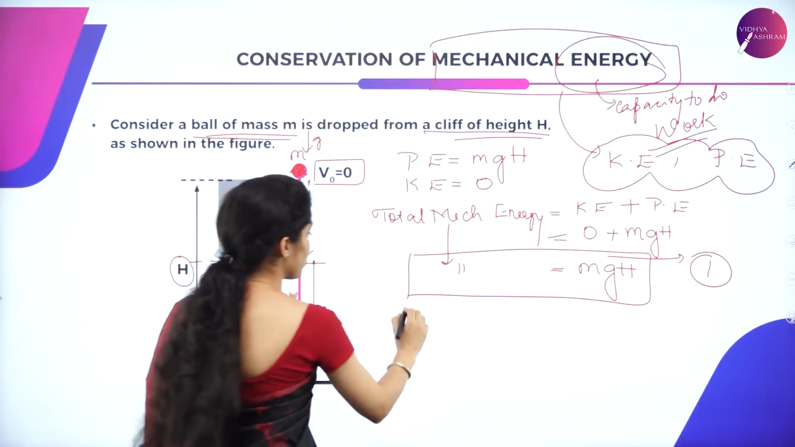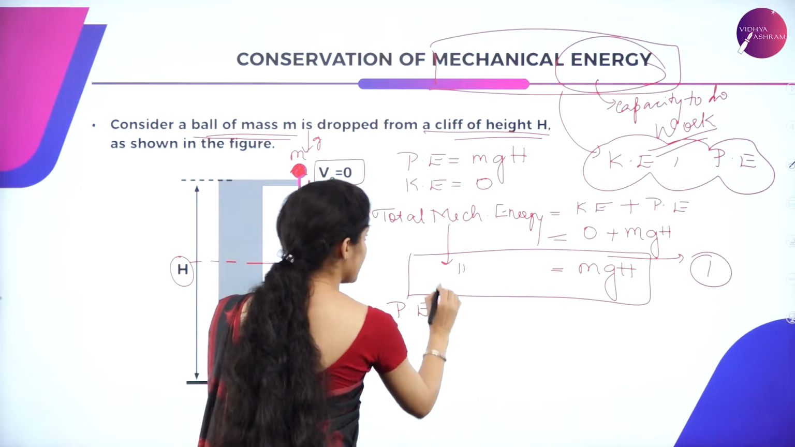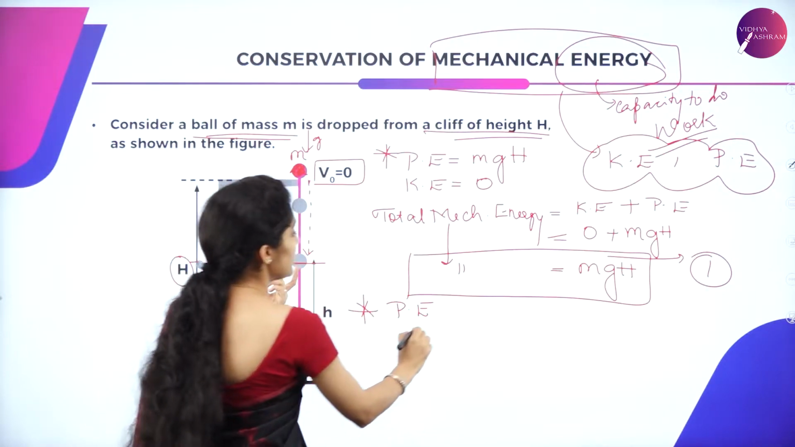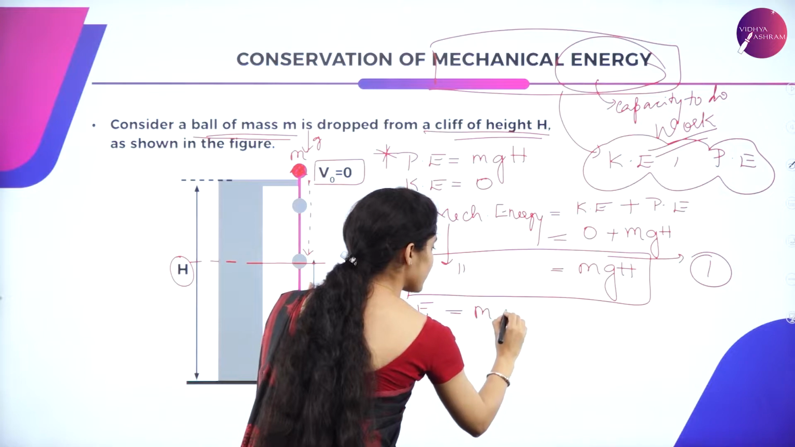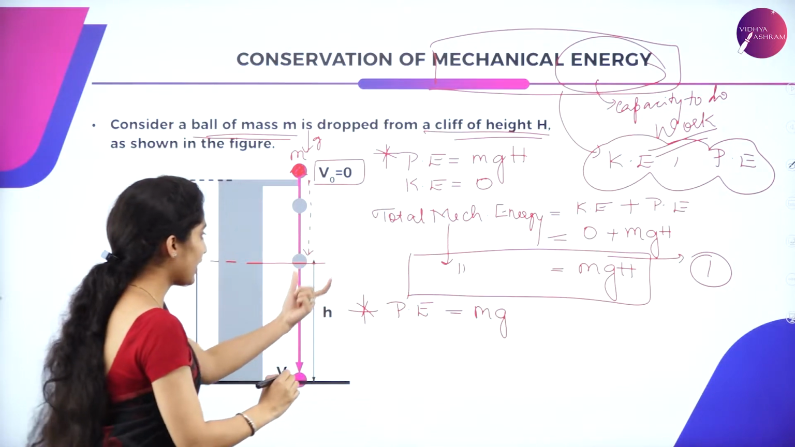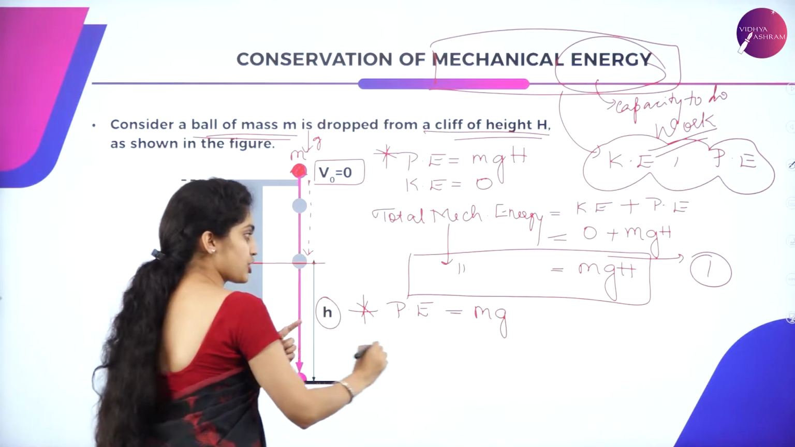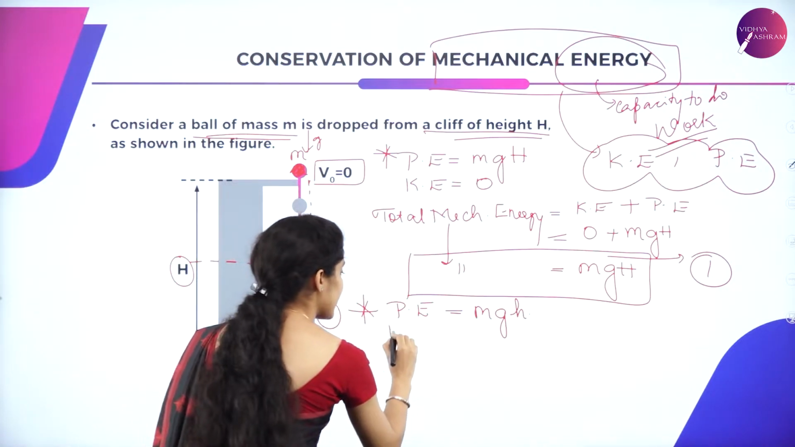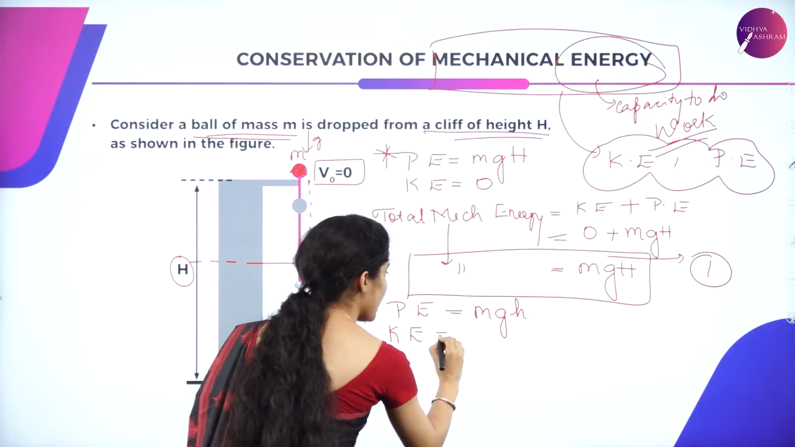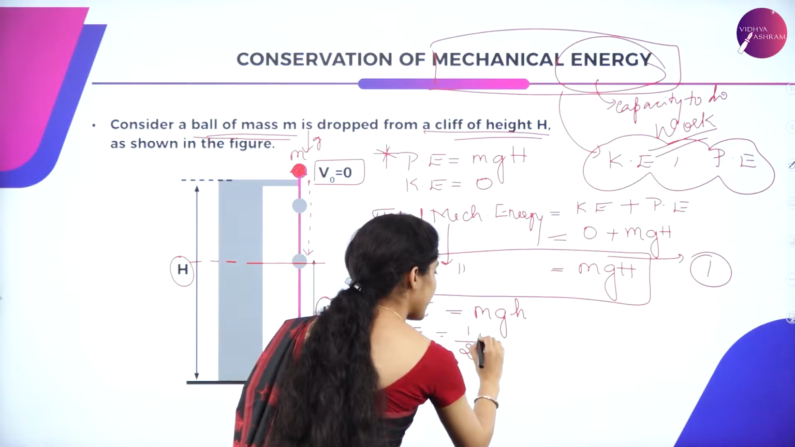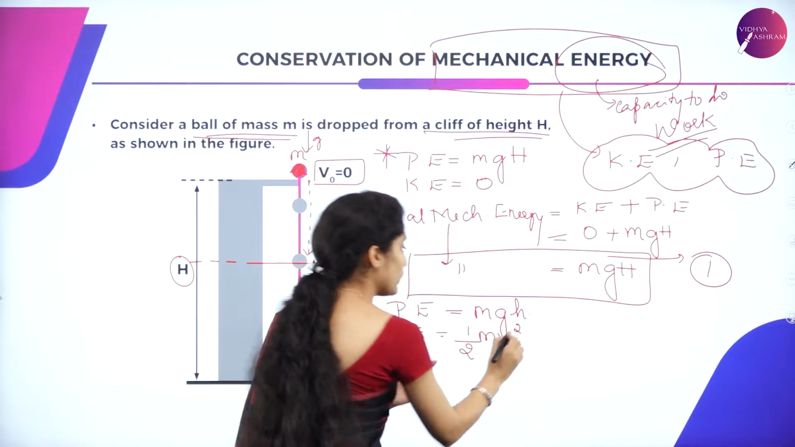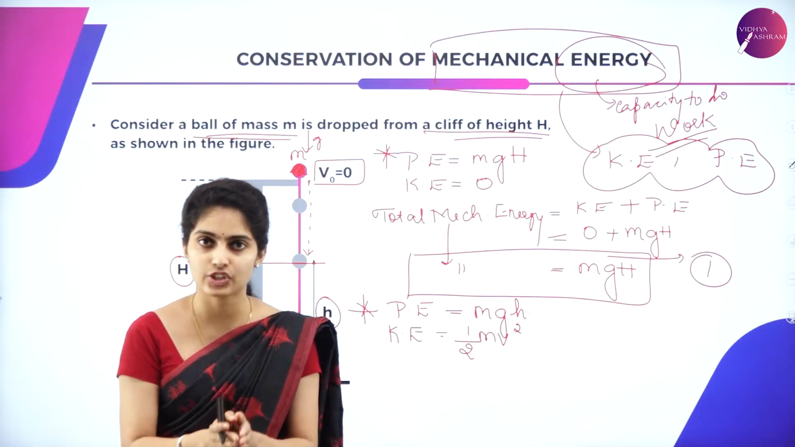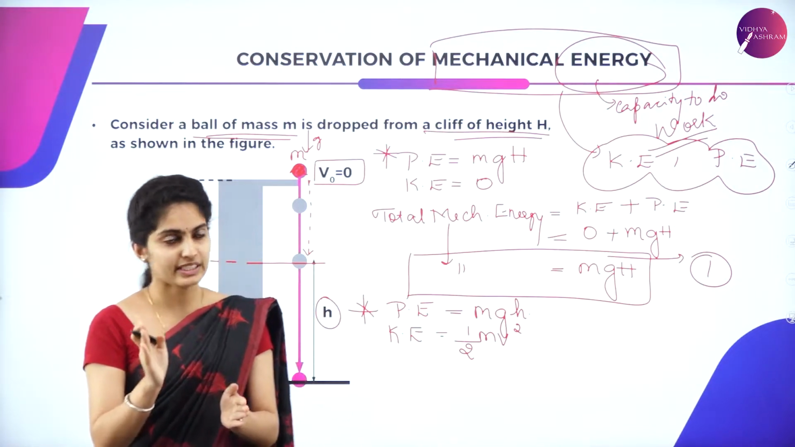So now if you consider the potential energy at this position, it will be mg times the height h, where h is the height, and the kinetic energy is given as half mv square. The formula for kinetic energy is half mv square.